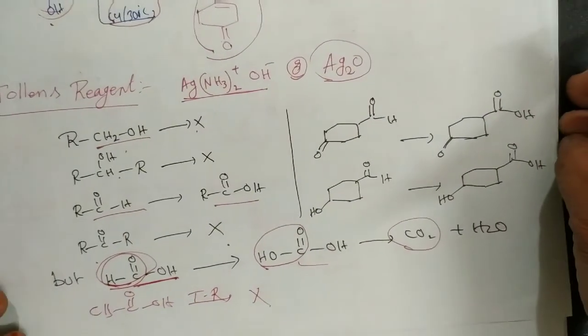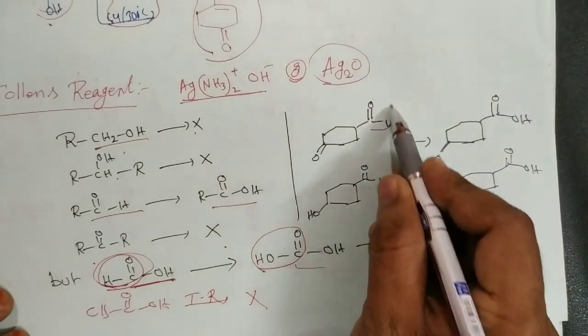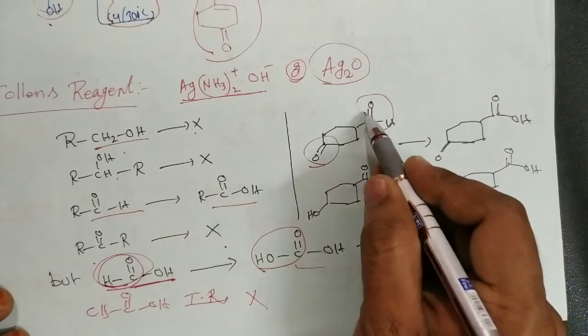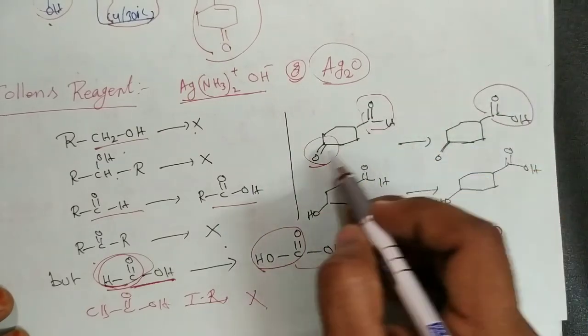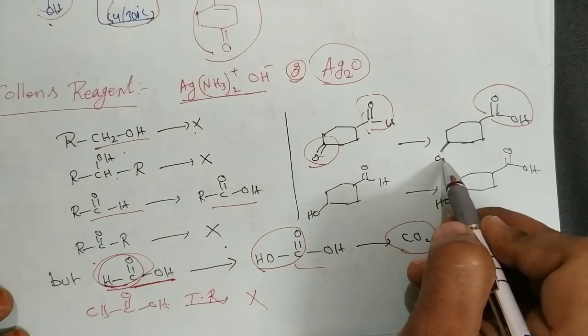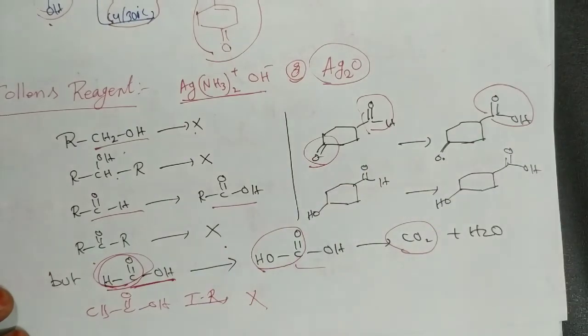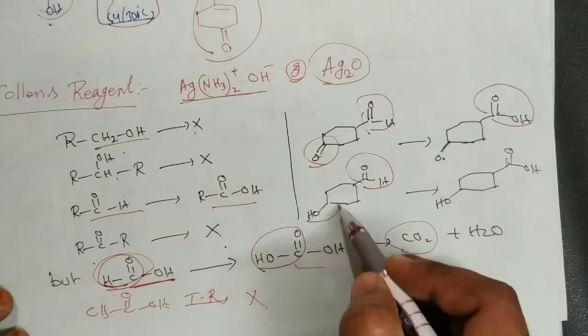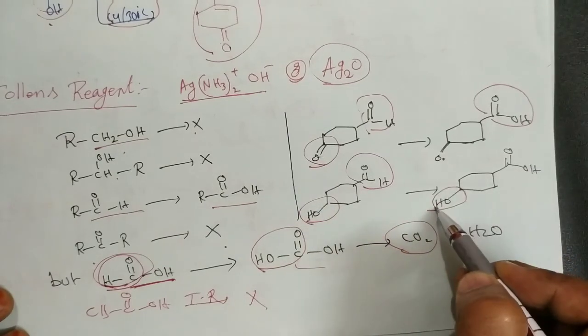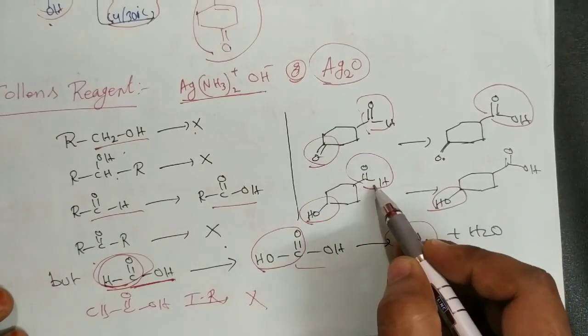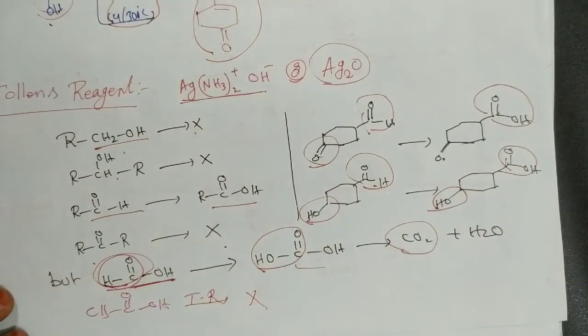Now in these reactions, here there is an aldehyde group, there is a ketone. With Tollens reagent, this aldehyde group is converted to COOH but not ketones. Ketones do not react with the Tollens reagent. And this is the aldehyde group and this is an alcohol group. The alcohol group is not affected with the Tollens reagent, and the aldehyde group is oxidized to the carboxylic acid group. Okay, that's it.